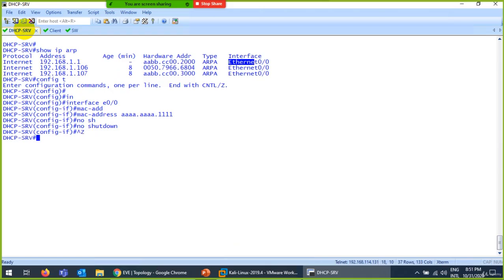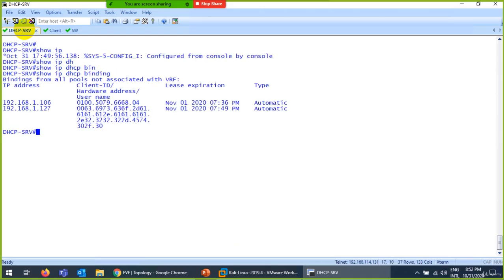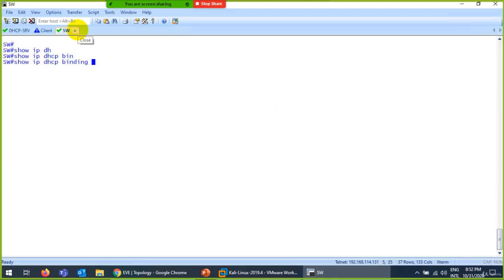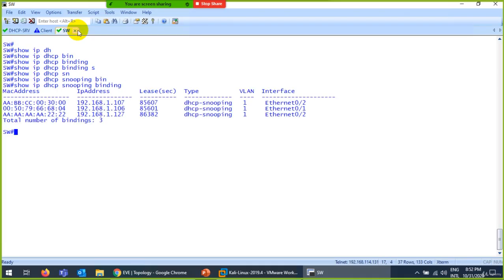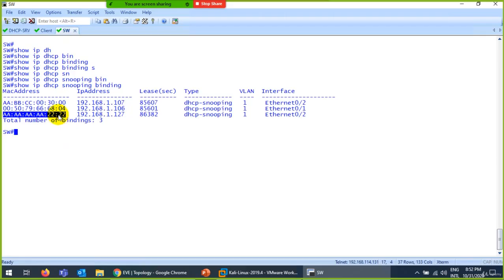Let me go to the DHCP server, show IP DHCP binding. Okay, and let me check in the switch if something is wrong or not. Show IP DHCP snooping binding. Okay, so this 222 is the client. Okay, so the client is getting the IP. It's okay, 127 and this MAC address.